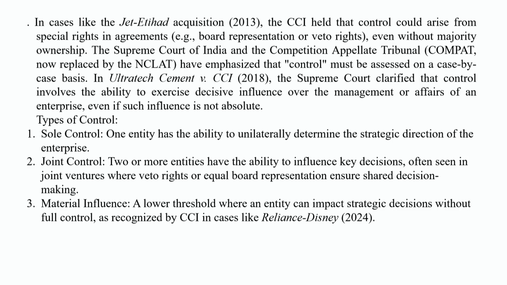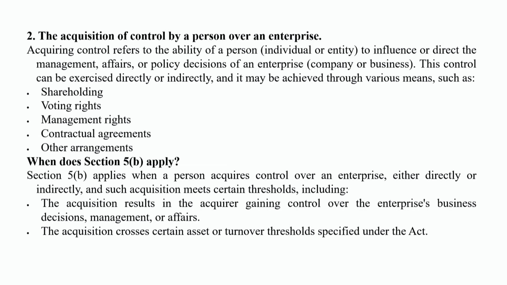Joint control is where two or more enterprises have the ability to influence key decisions, often seen in joint ventures, where veto rights or equal board representation ensure shared decisions. Material influence is a lower threshold where an entity can impact a strategic decision without full control, recognized by the CCI in important cases like Reliance and Disney 2014. It is an illustrative case only. You may refer to this for the purpose of understanding such material influence.